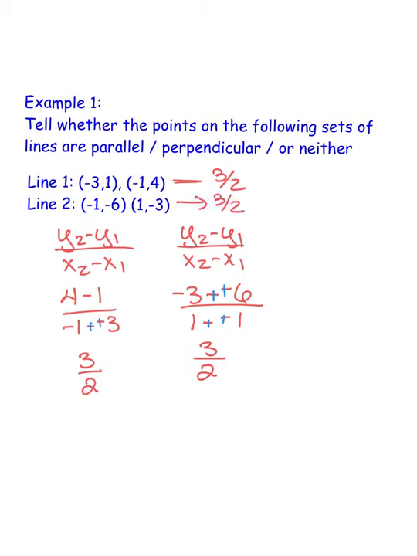Since the slopes are the same, I know that those two lines are parallel. If they were flipped and negated, they would be perpendicular. And if they were in any other relation to each other, they would be neither.